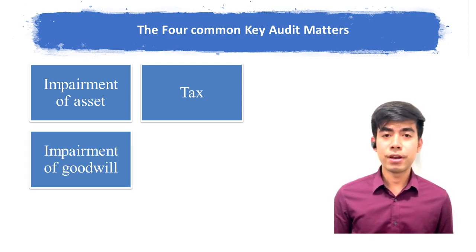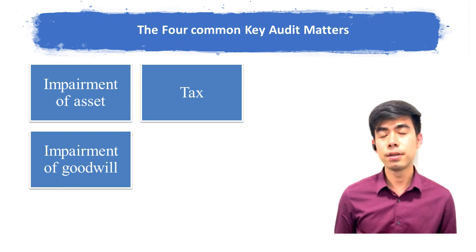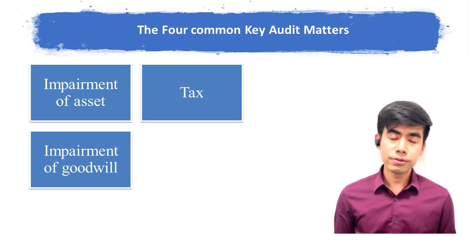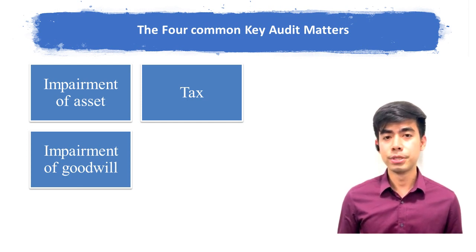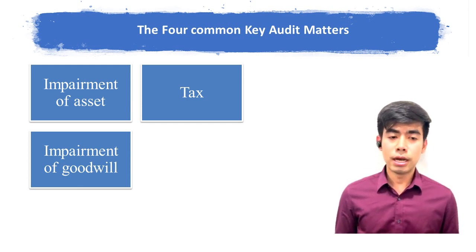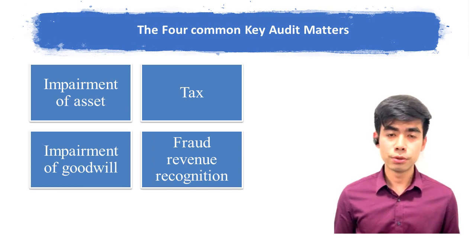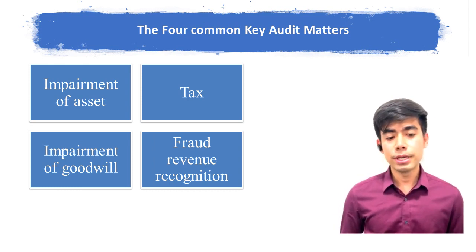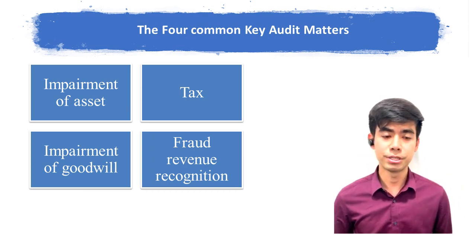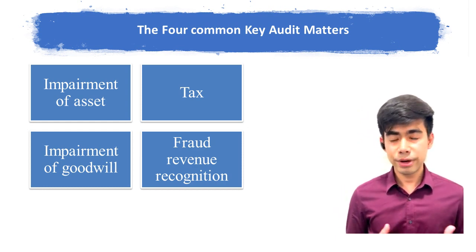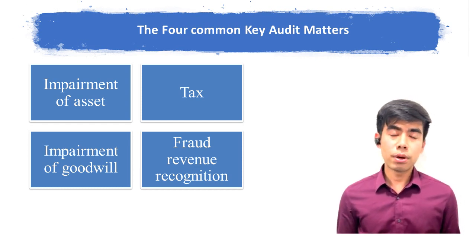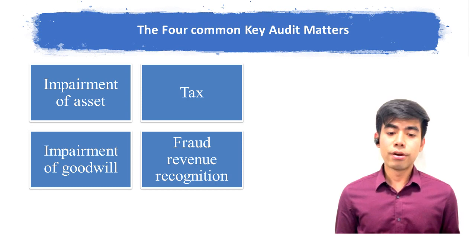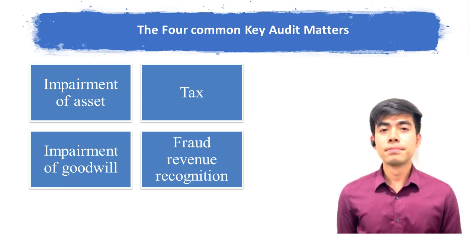The third is goodwill impairment. It requires flexible impairment tests and highly accounting judgment, so the auditor needs to use the assistance of valuation experts to help them evaluate. The last one is fraud in revenue recognition. Improper revenue recognition could be recording fictitious revenue and recognizing revenue in earlier stages. The possibility of this is generally presumed on audit.